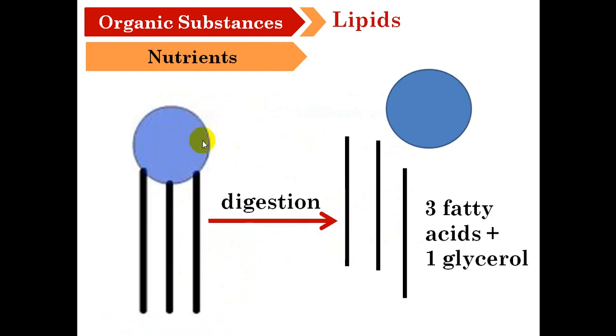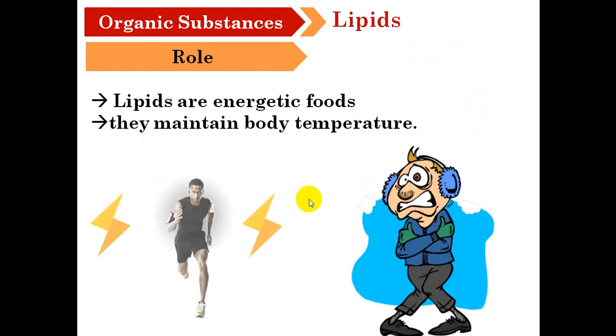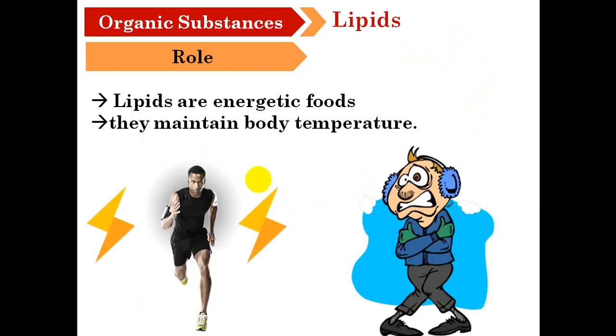After the digestion of the lipids, we are going to obtain 1 glycerol and 3 fatty acids. What is the role of lipids? Lipids are energetic foods. They maintain body temperature.